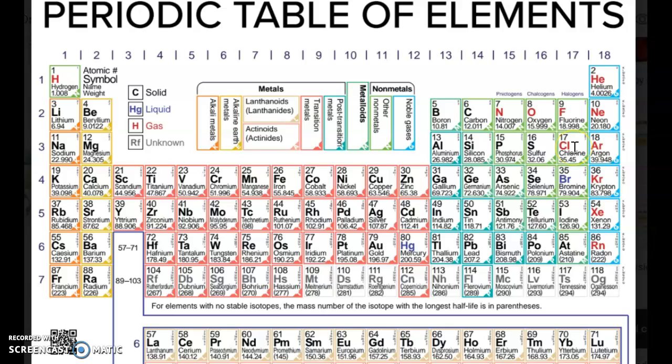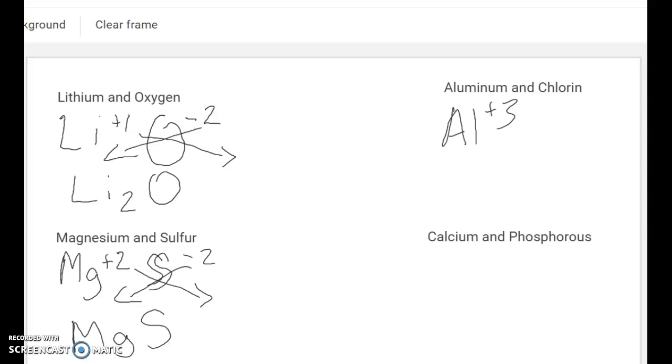We look over here, that means chlorine has 7. So how many electrons does chlorine want? It only needs one to fill its valence shell to look like argon. So chlorine is going to gain one electron in order to fill its valence shell.